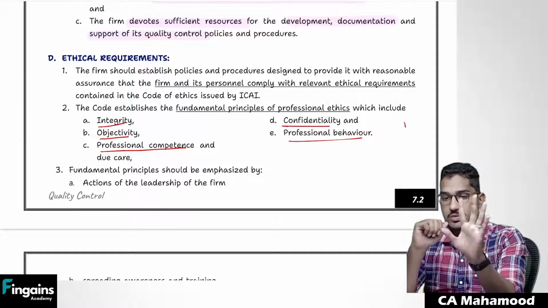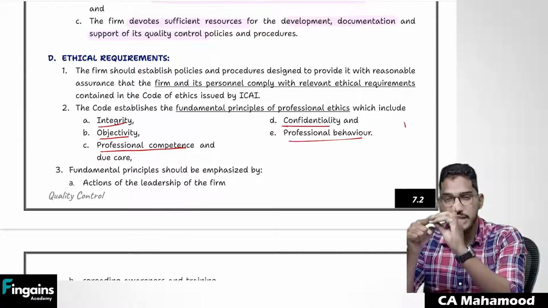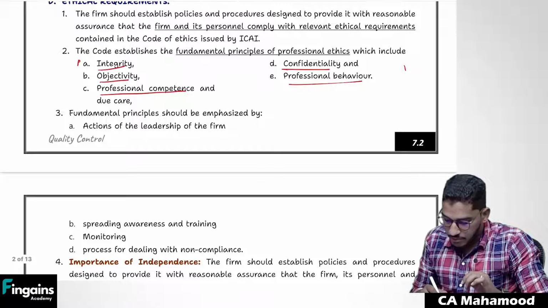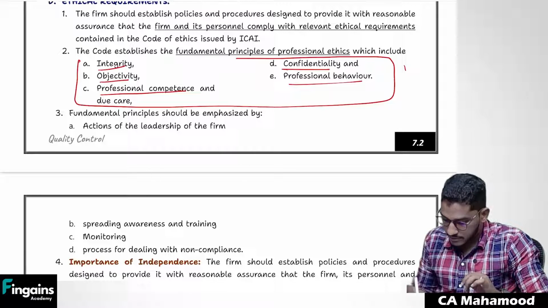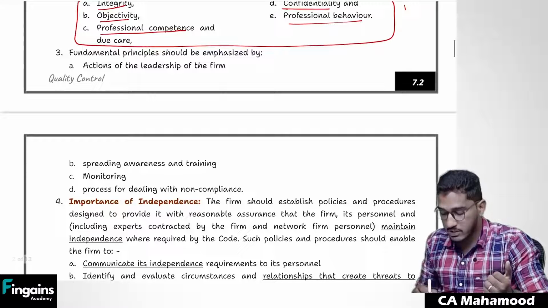5 ethical requirements are there. What are they? Integrity, objectivity, professional competence and due care, confidentiality, and professional behavior. You should always try to give importance to these fundamental principles. You should always give priority to those fundamental principles. Sir, how can the firm give priority?